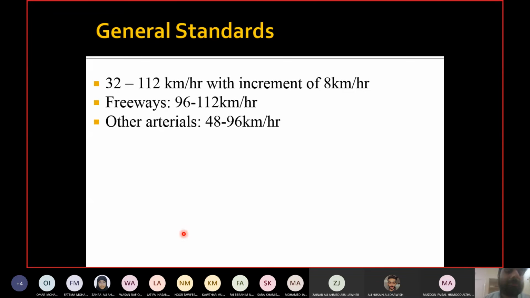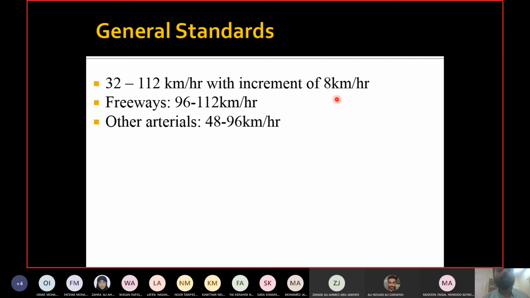In the previous tables, the values are given in miles per hour. I don't know why, but even in the new edition of the book, they did not change the units from miles to kilometers. But in the text, they have mentioned some ranges. You can see the ranges here. So the normal range is from 32 to 112 km per hour with an increment of 8 km per hour. So the minimum is 32.